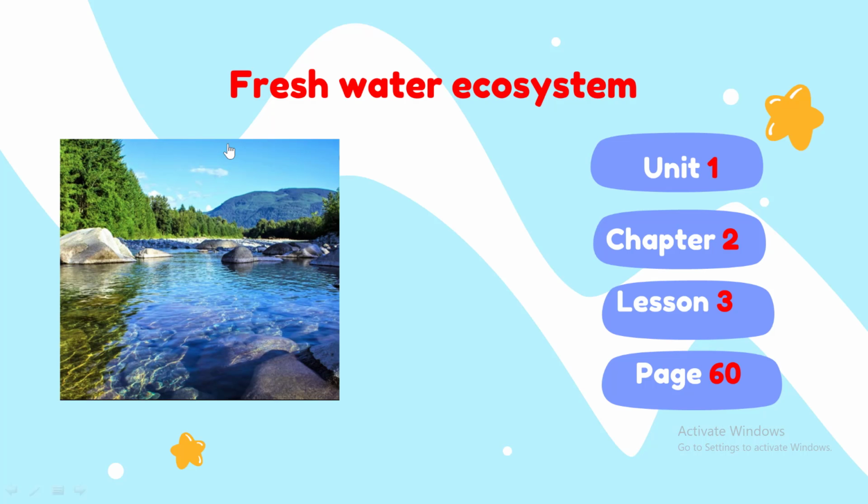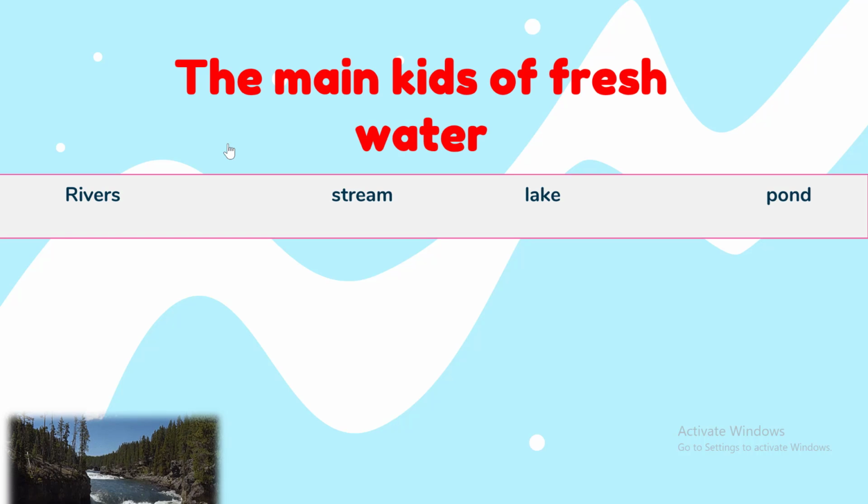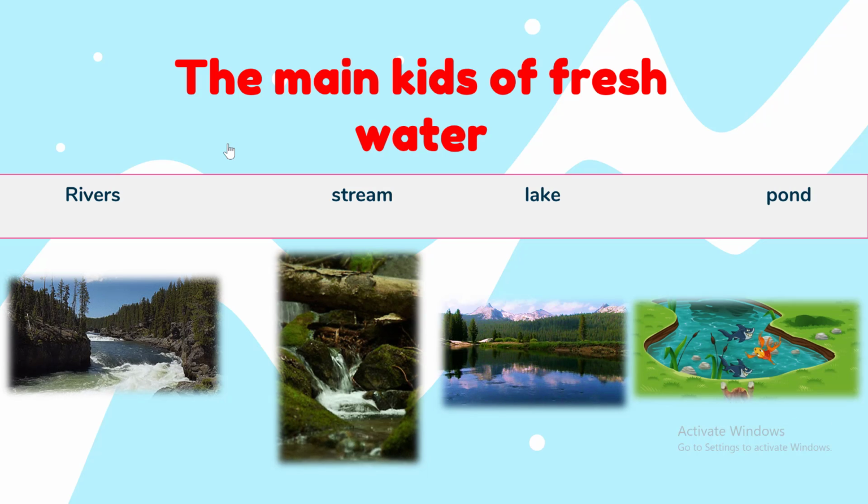Okay, students, now open your books at page 60. Here we have the freshwater ecosystem. We are going to learn about fresh water. Okay, I'm sorry, here I should write the kinds. The kinds of fresh water we have are river, stream, lake, and pond. Here we have river, stream, lake, and pond.